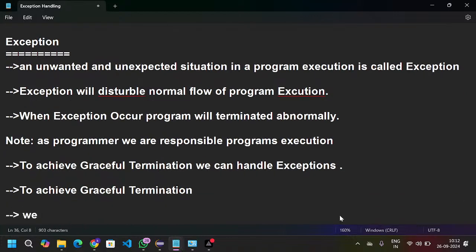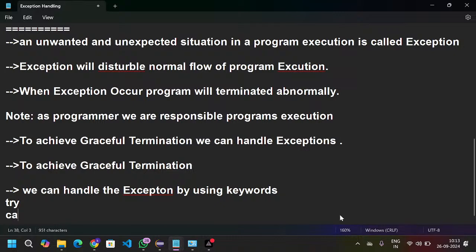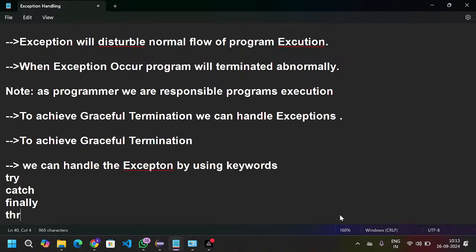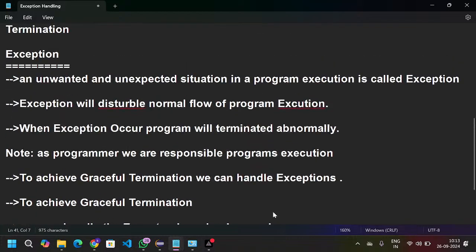We can handle the exceptions by using the below keywords. What are the keywords? First one is the try keyword, second is the catch keyword, third is finally, and fourth are the throw and throws keywords.